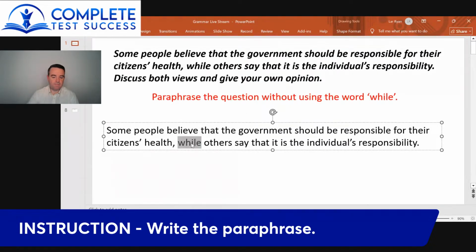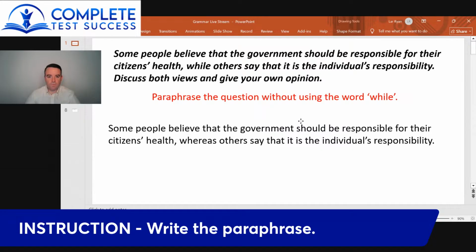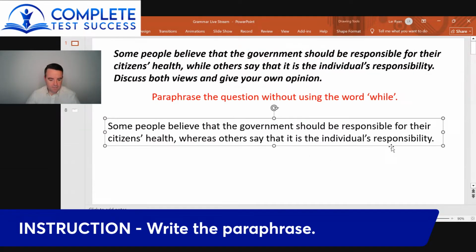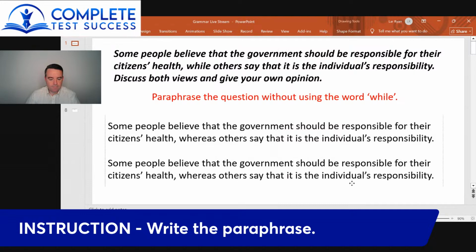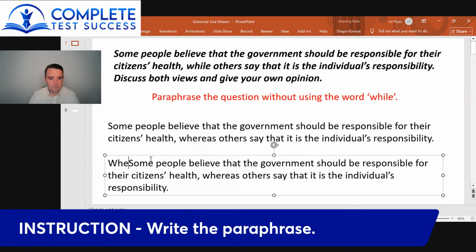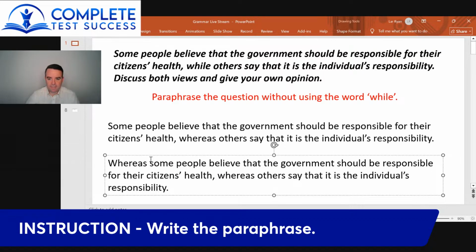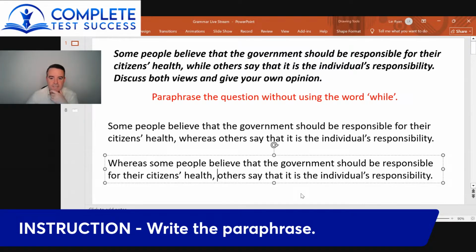So I could say whereas. So instead of saying while, I can just swap it for whereas like that. But we also have the opportunity to put whereas at the beginning of the sentence. So it doesn't have to be exactly like that. So we could put whereas at the front. So like this. Whereas some people believe that the government should be responsible for their citizens' health, others say that it is the individual's responsibility.